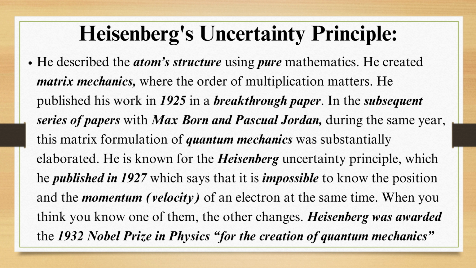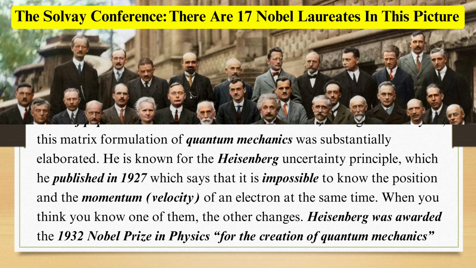He is known for the Heisenberg uncertainty principle, which he published in 1927, which says that it is impossible to know the position and the momentum (velocity) of an electron at the same time. When you think you know one of them, the other changes. Heisenberg was awarded the 1932 Nobel Prize in Physics for the creation of quantum mechanics.